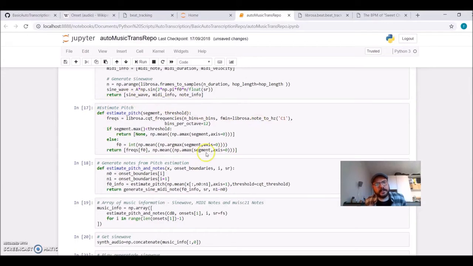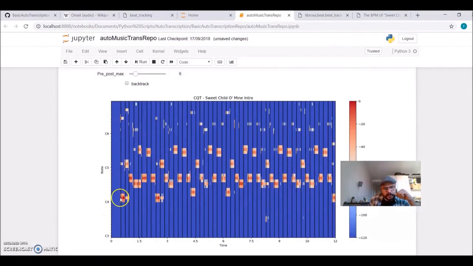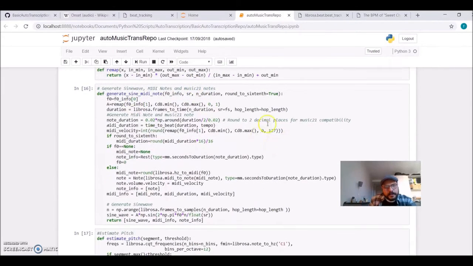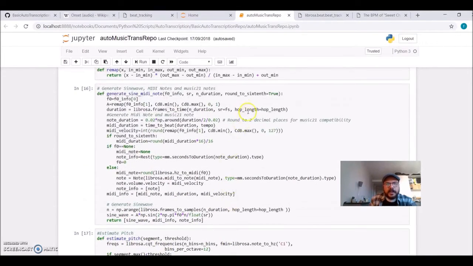Here is the function that estimates the pitch itself. It goes in each segment, and it will detect which note it is from this frequency. So this function here is the most complex. It will take the estimated pitch and will construct my information, giving for the sine wave, it calculates the amplitude, the fundamental frequency, then it converts also to the MIDI information.